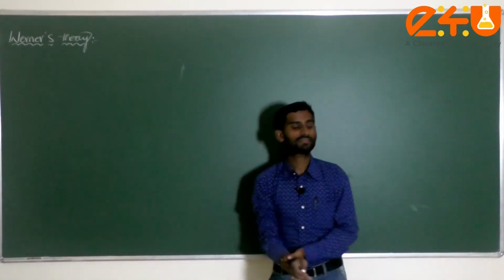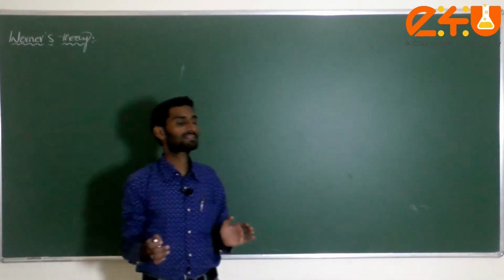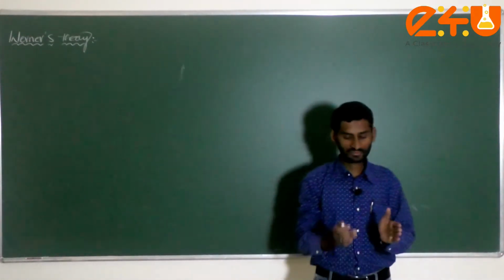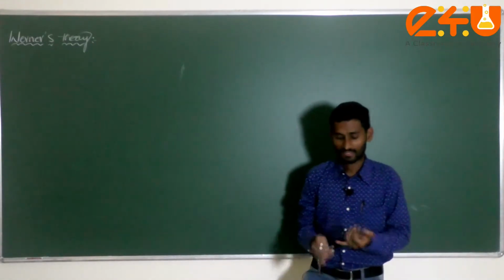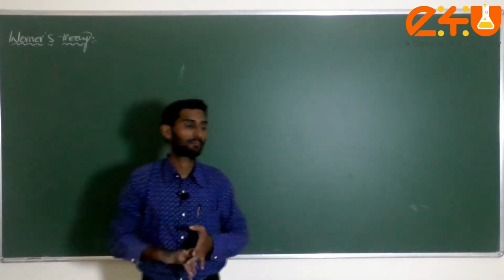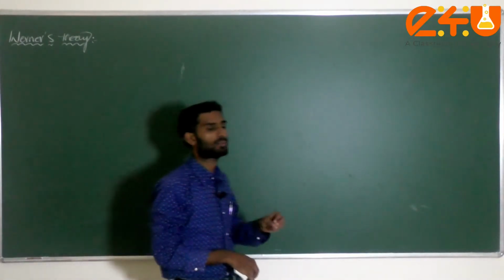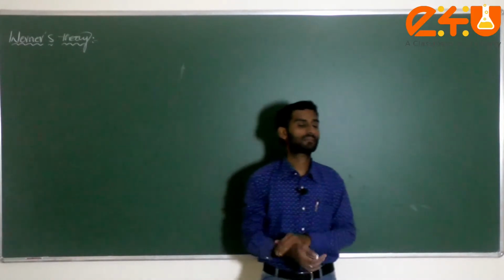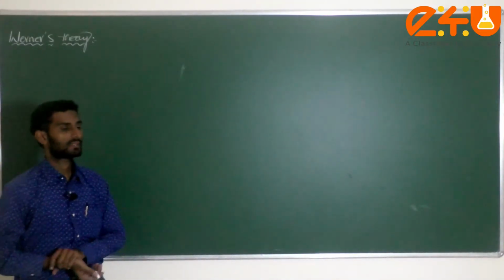Werner is one of the scientists who gave the properties of some amines which are combined with some transition elements such as cobalt, nickel, platinum, and so on. It gives more information about the structure or the geometry of the complex. What is, dear students? The structure and the geometry of the complex.